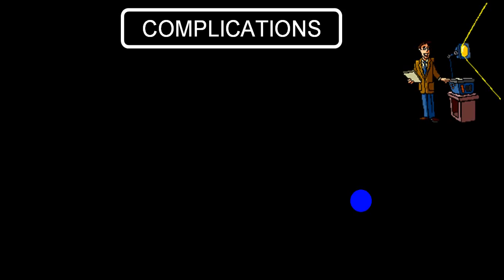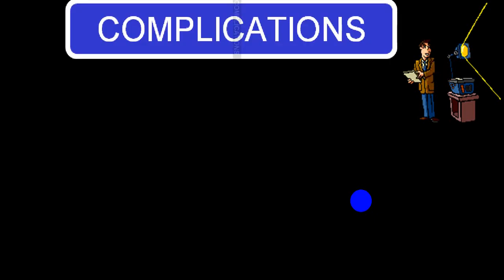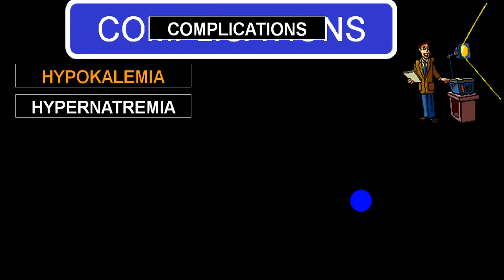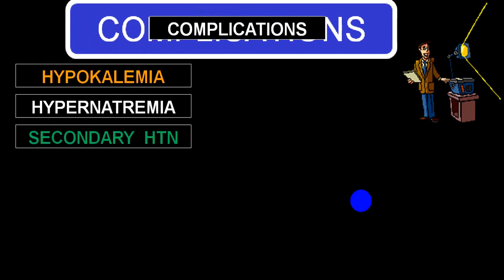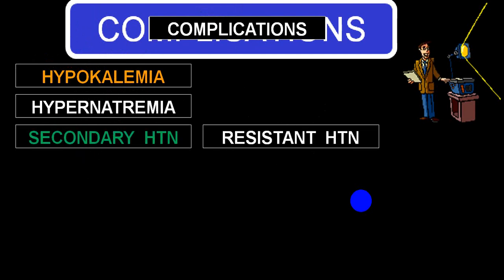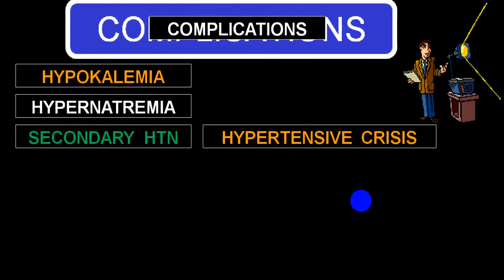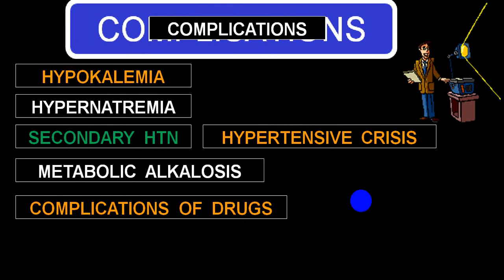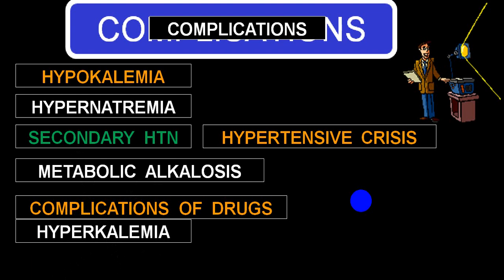So surgery is one of the treatments for adrenal gland tumors. Complications most common: hypokalemia, hypernatremia, secondary hypertension, resistant hypertension, hypertensive crisis, metabolic alkalosis, complication because of drugs what you are giving in treatment for control of hyperaldosteronism.